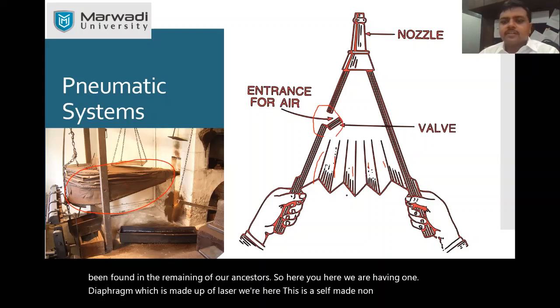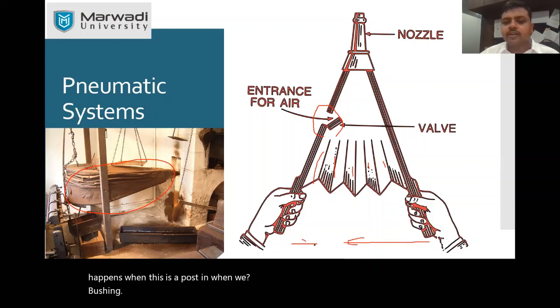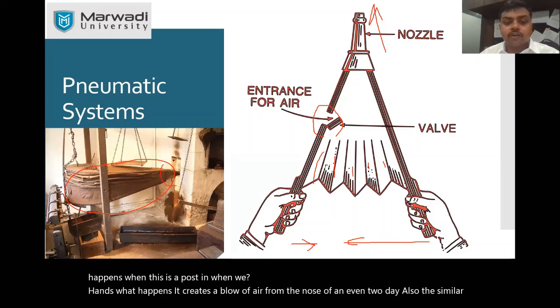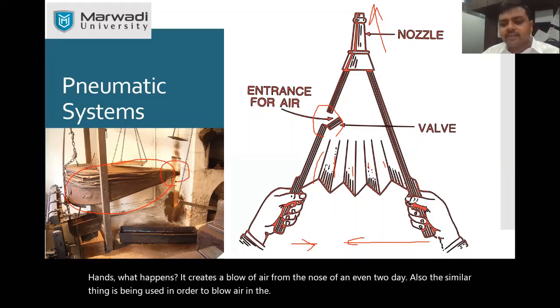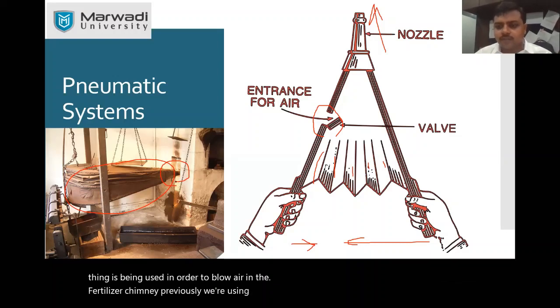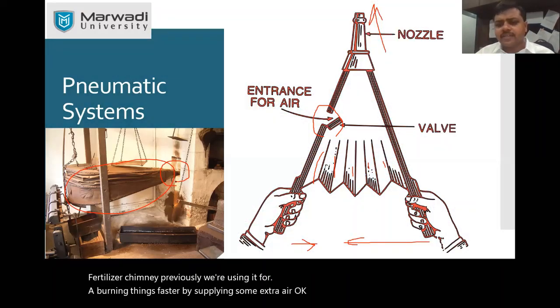When we push it in with our hands, it creates a blow of air from the nozzle. Even today a similar thing is used to blow air into a furnace or chimney. Previously we used it for burning things faster by supplying some extra air. So this is the initial level application.